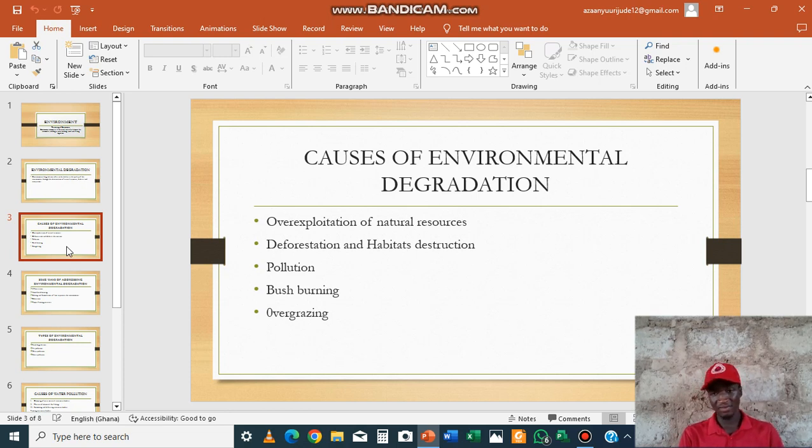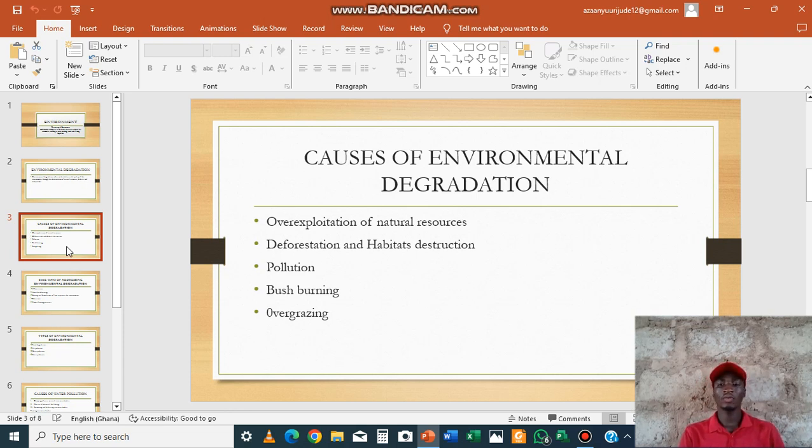So all these activities will lead to the decline in the quality of the environment. The next one is bush burning. Bush burning is the indiscriminate burning of bushes, which leads to the destruction of microorganisms in the soil and the wildlife. It also declines the quality of the environment.